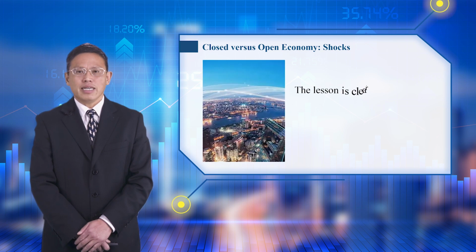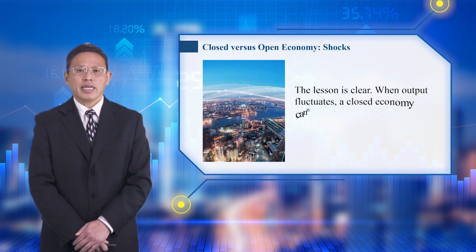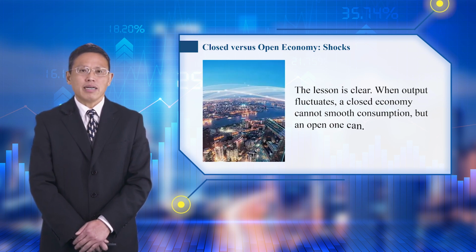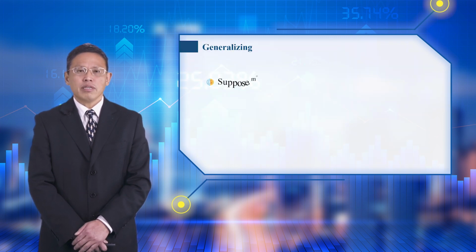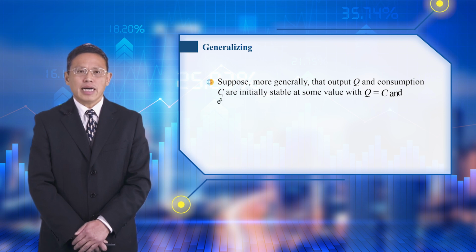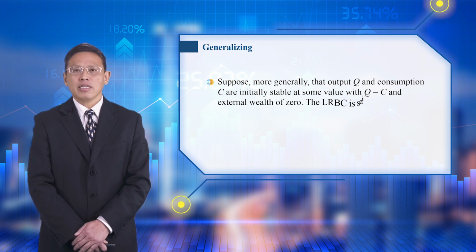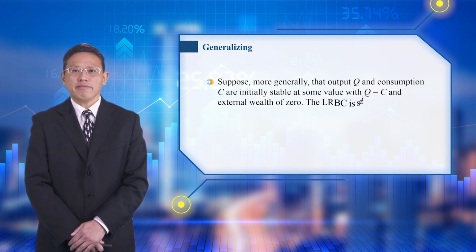The lesson is clear. When output fluctuates, a closed economy cannot smooth consumption, but an open one can. Generalizing, suppose output Q and consumption C are initially stable at some value with Q equals C and external wealth of 0.